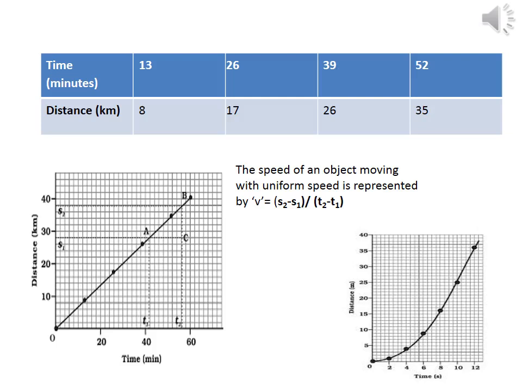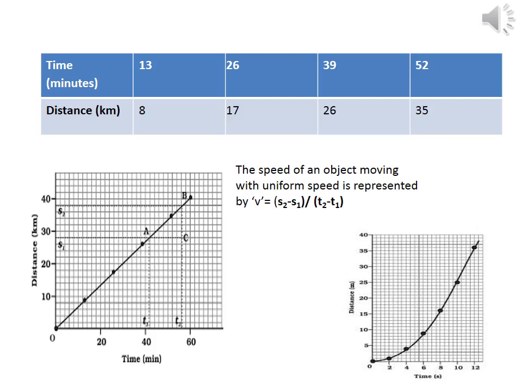Draw a line parallel to the x-axis from point A and another line parallel to the y-axis from point B. When you draw a graph, you have to take a convenient scale of choice, which you studied in mathematics. Here, these two lines meet each other at point C to form a triangle ABC.